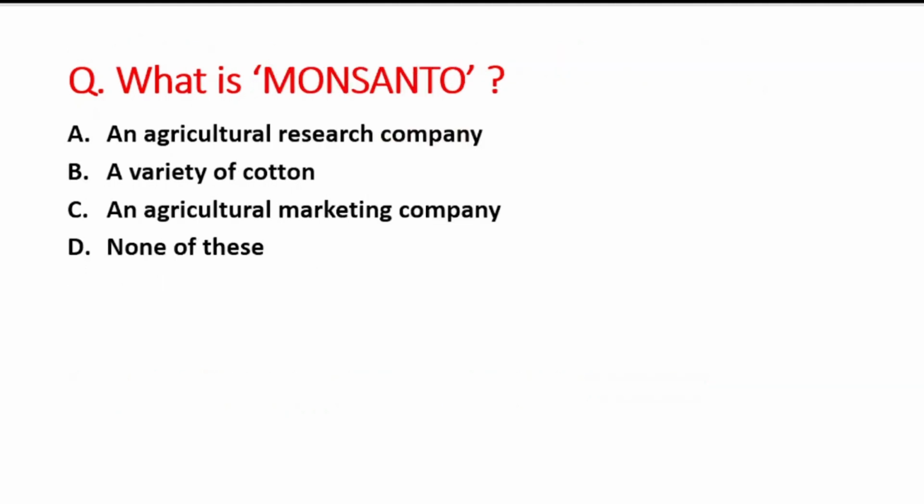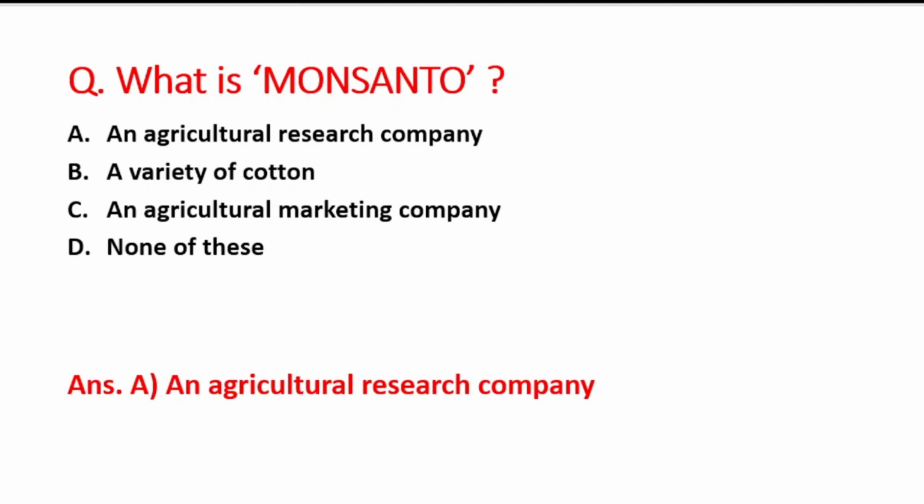Okay. Next question is what is Monsanto? First option is an agriculture research company, B is a variety of cotton, C is an agriculture marketing company, and D is none of these. So Monsanto is an agriculture research company which is a USA based company, right?